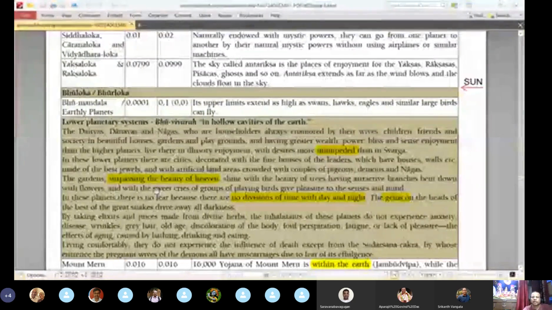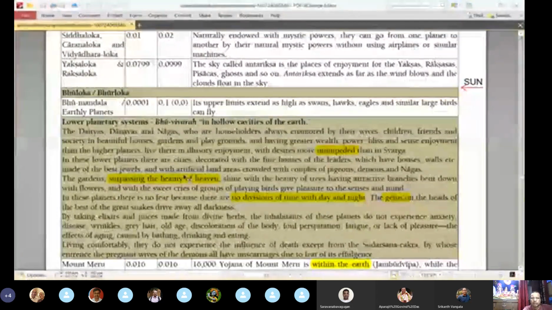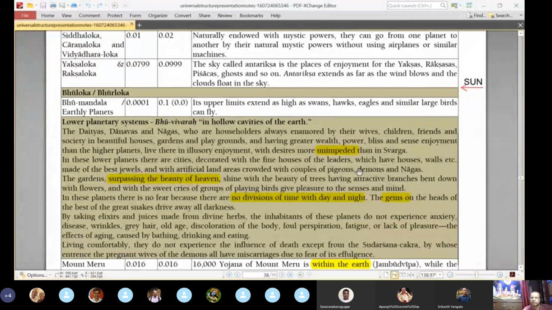And then it is told there are beautiful cities in these lower planets, decorated with fine houses of the leaders, with houses, walls, etc., made of the best jewels, and with artificial land areas crowded with couples of pigeons, demons, and nagas. The gardens, surpassing the beauty of heaven, shine with trees having attractive branches bent down with flowers, and with sweet cries of groups of playing birds, giving pleasure to the senses and mind. In this planet there is no fear because there are no divisions of time with day and night. The gems on the heads of the best of the great snakes drive away all darkness.